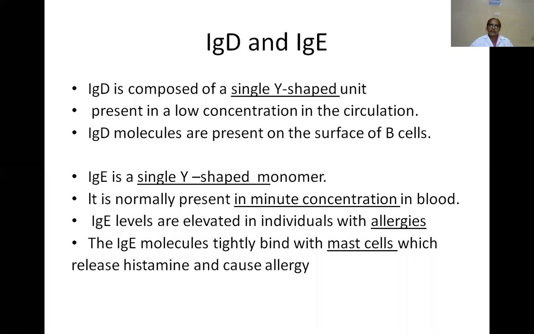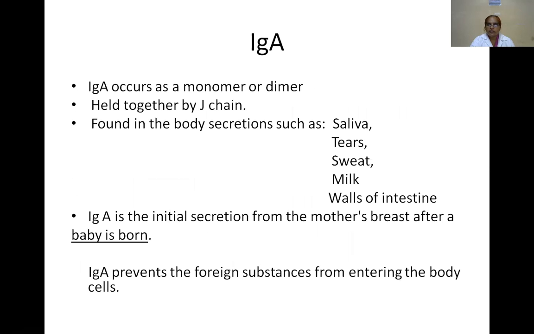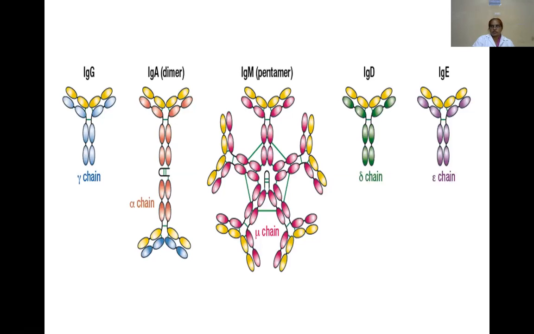Now, the next type is IgD. IgD is a single Y-shaped unit, or monomer. It is present in the circulation in low concentration, and also on the surface of the B cells. IgD contains the delta type of heavy chains.